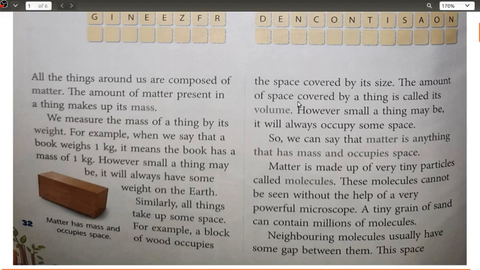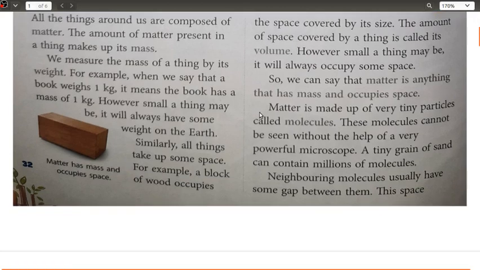The space covered by that matter refers to the volume, which I have told you how to calculate. This is the complete definition: matter is anything that has mass and occupies space. Then I told you what matter is made up of: atoms which combine together to form molecules.